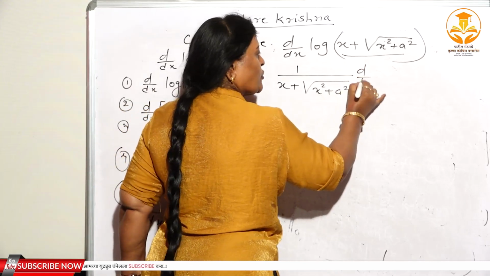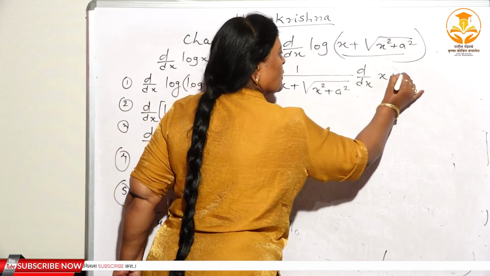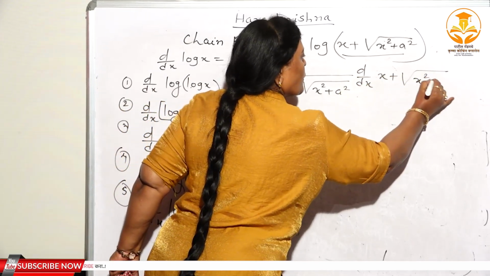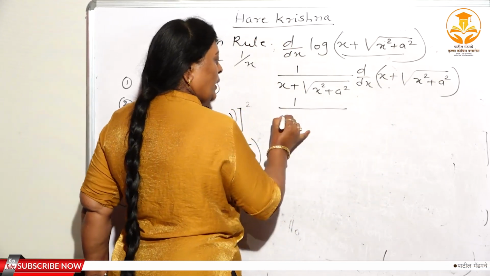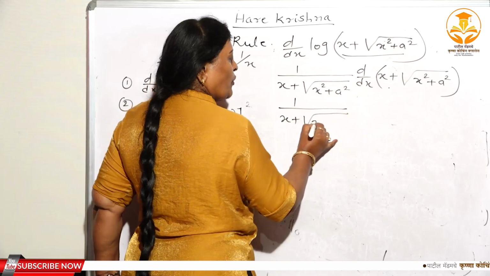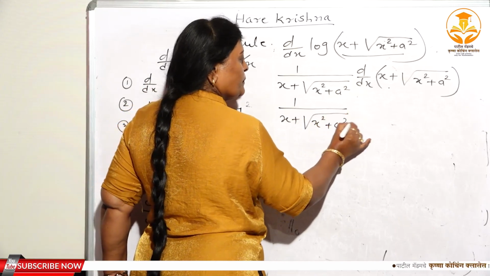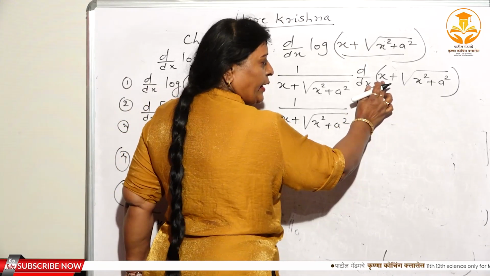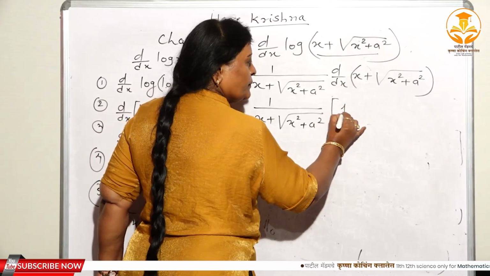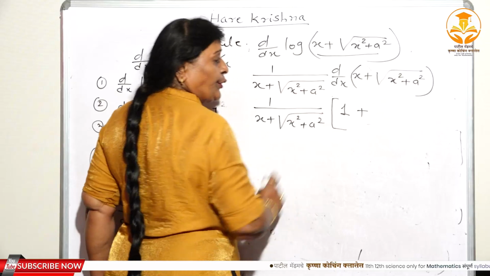Again d/dx of x + root of x² + a². Here again apply the addition rule. What is the derivative of x? 1. Here again you have to substitute u.